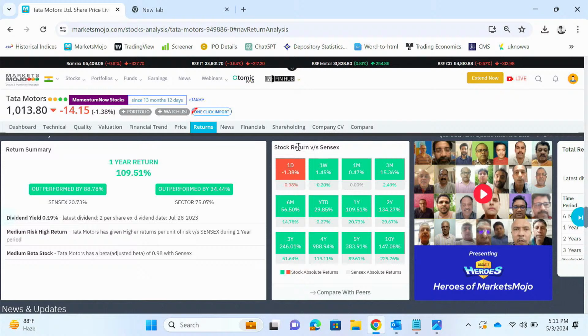Here you get stock return versus Sensex. You can see daily, weekly, monthly, 3 months, 6 months. So the stock return versus Sensex, what return Sensex has given.